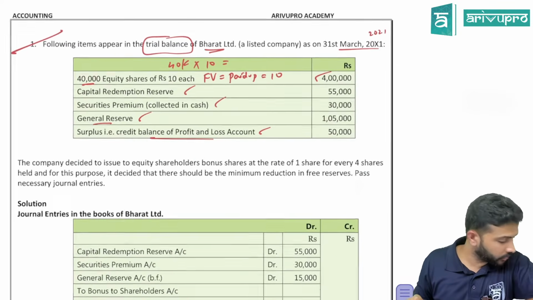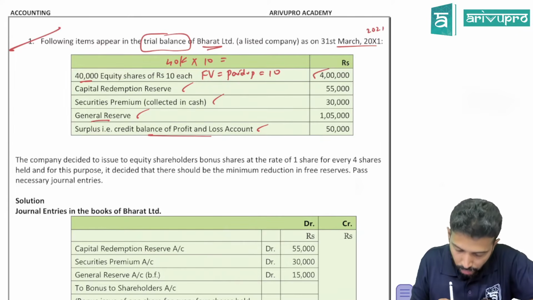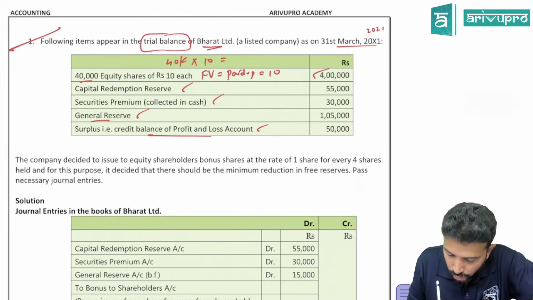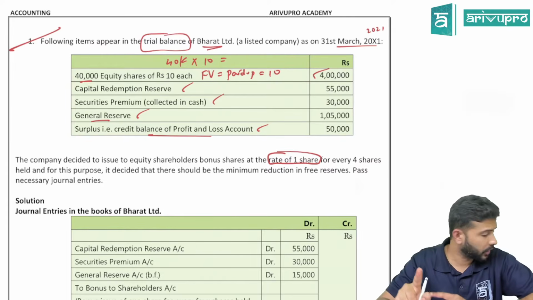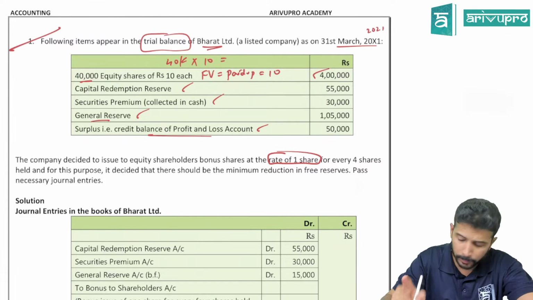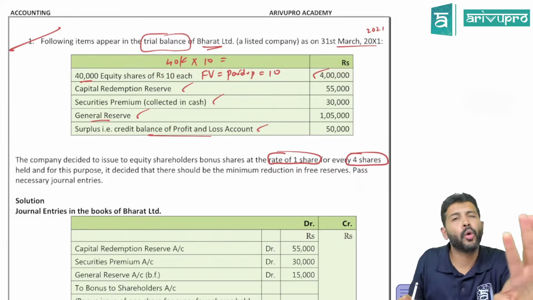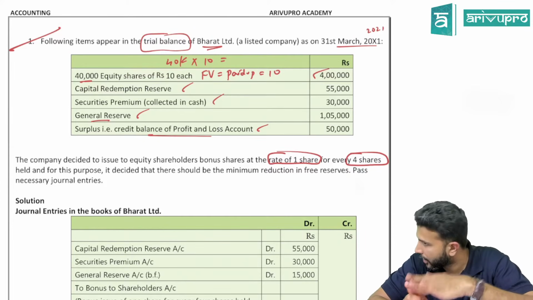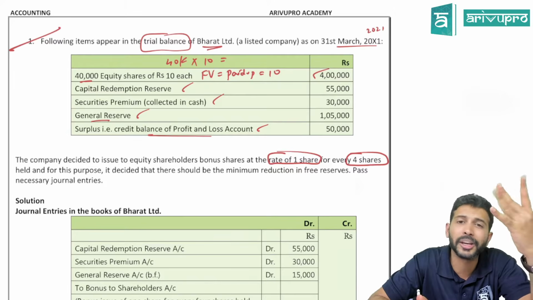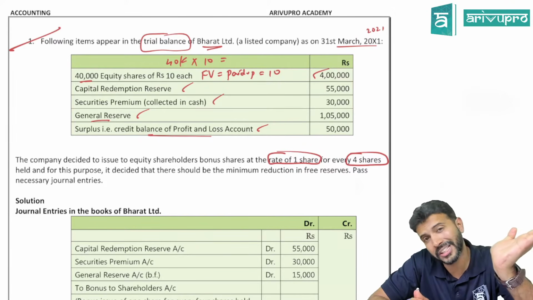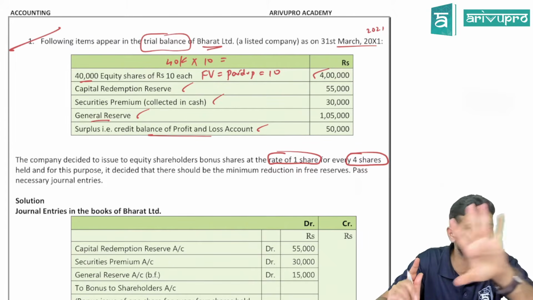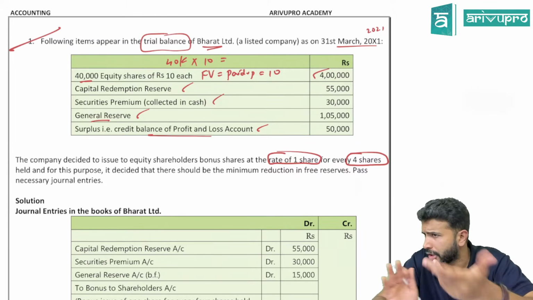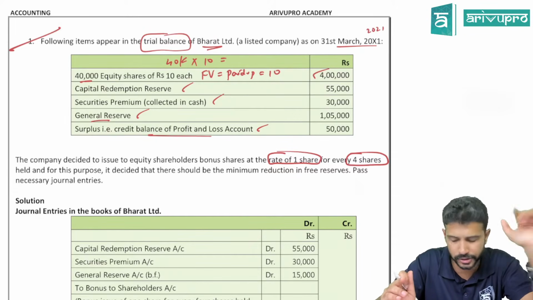Okay, next read. This is the table data. Let's see what they've given below. The company has decided to issue to the equity shareholders bonus shares at the rate of 1 share. So how many bonus shares does the company want to give? 1 bonus share for every 4 shares held. If a particular shareholder already owns 4 shares, how much extra will he get as bonus from the company? So that means they are giving this in 4:1 proportion or 1:4 proportion, depending on how you construct the sentence. Correct? Okay.